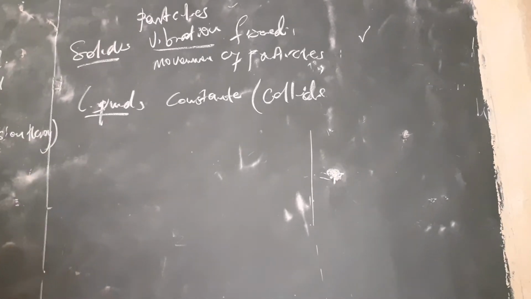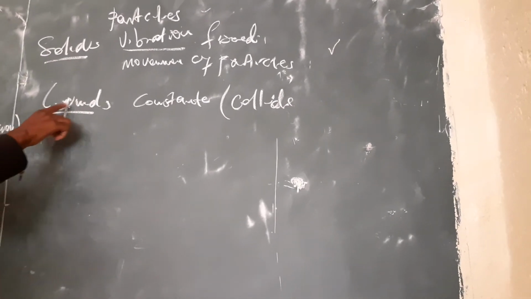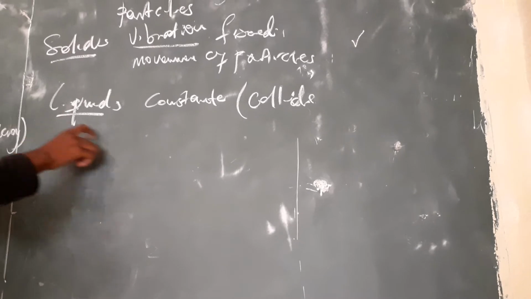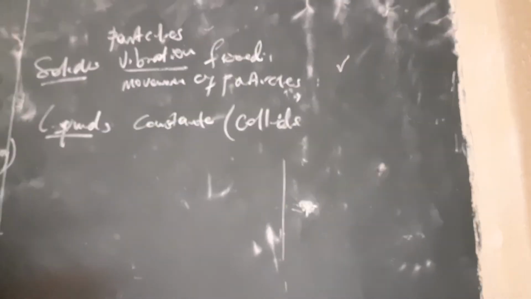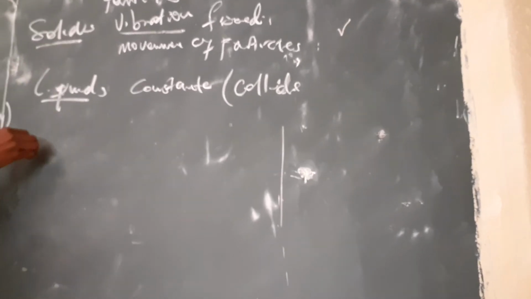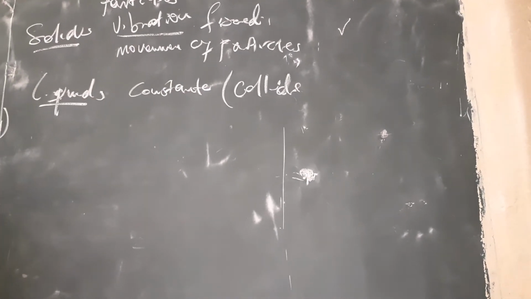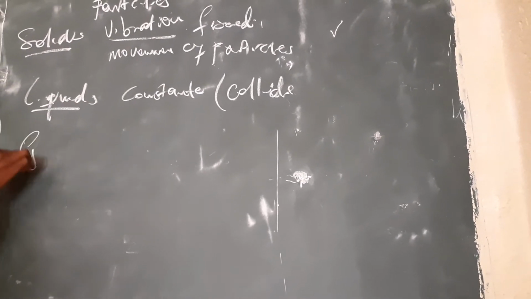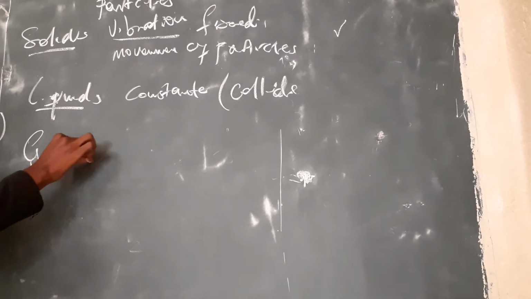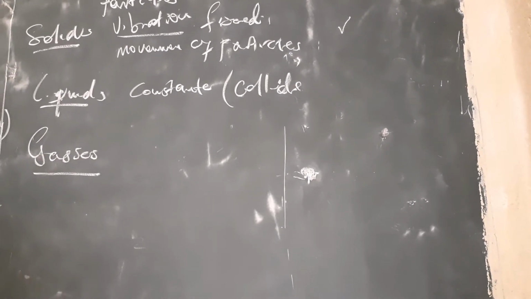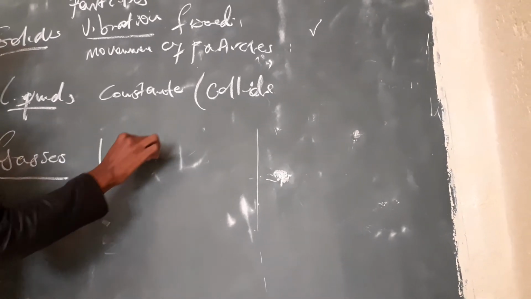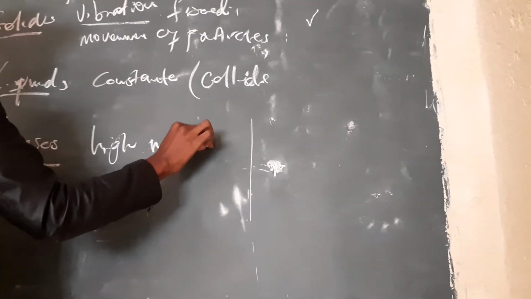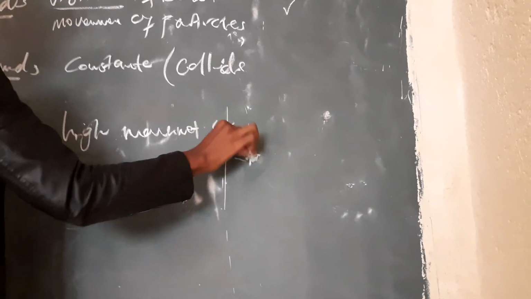Before I go to gases, in liquids the distance between the particles is constant, not very far from each other, so they collide effectively here. Now let's talk about gases. When we talk about gases, there is a very high movement of particles.